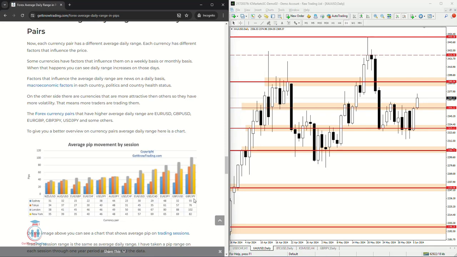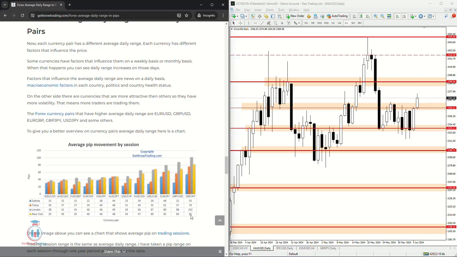So we can see that GBP against Japanese yen on average has 102 pips during the London session, and it has 82 pips on average in New York. So we can expect that in the New York session, GBP/JPY could move around 80 pips.